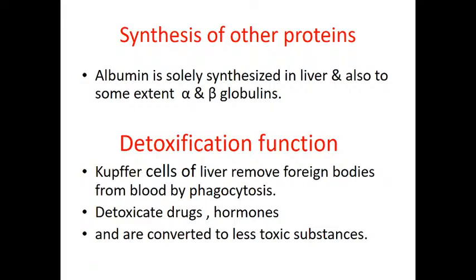Together, albumin and globulin give us the concentration of the total proteins. Total protein concentration, you all know, is 6 to 8 grams per deciliter. Out of the 6 to 8, more than half is contributed by albumin. So where is this albumin synthesized? It is synthesized exclusively in the liver only.